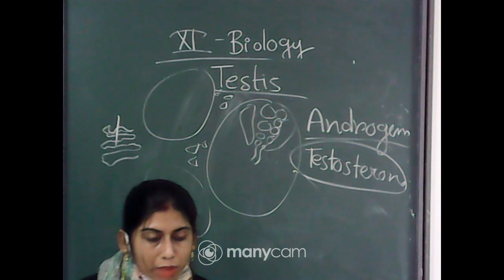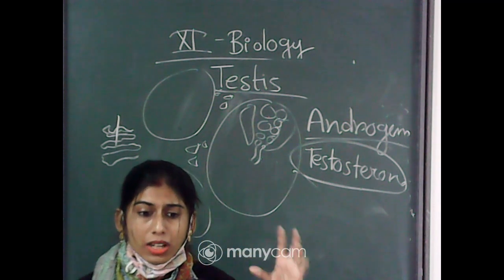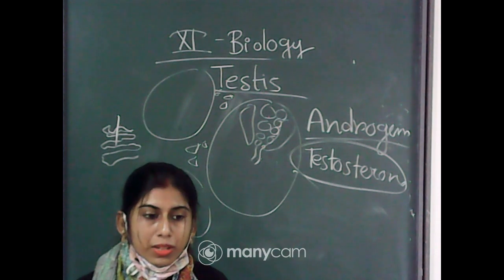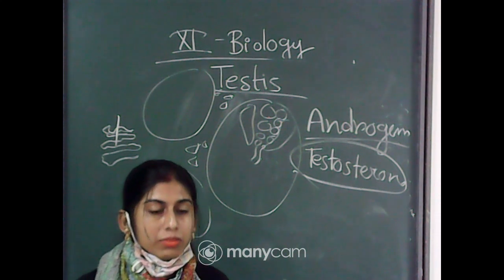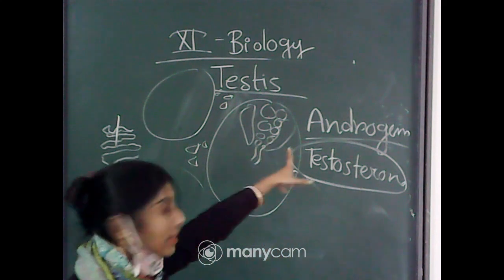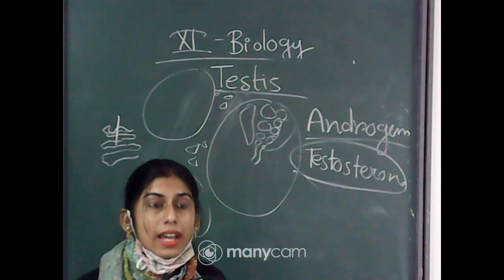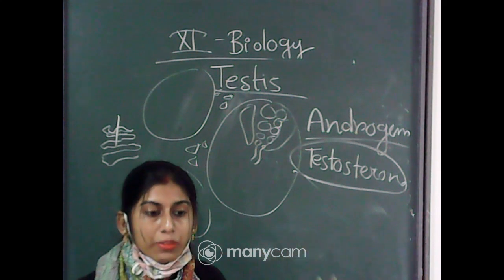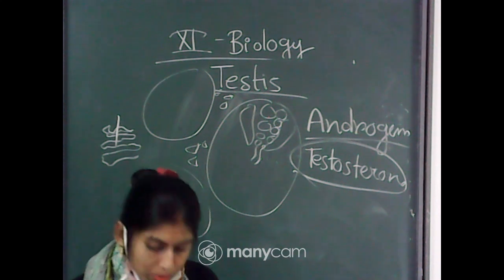So you have to remember all these processes, and in class 12 I will discuss in detail the male reproductive system and female reproductive system. There you will find what other functions they take part in, and the detailed structures of all these, and the detailed structure of spermatogenesis. And there you will come to know how the different hormones play a role and how the feedback mechanism goes on. Okay, so for today that's it.